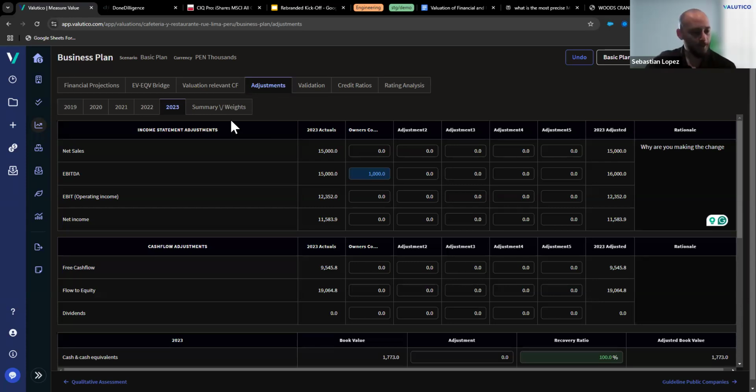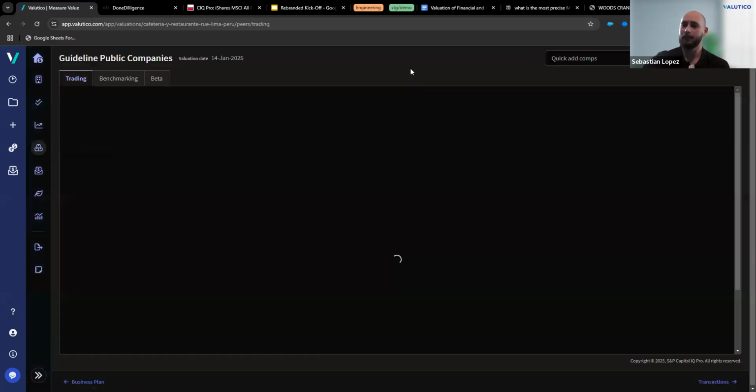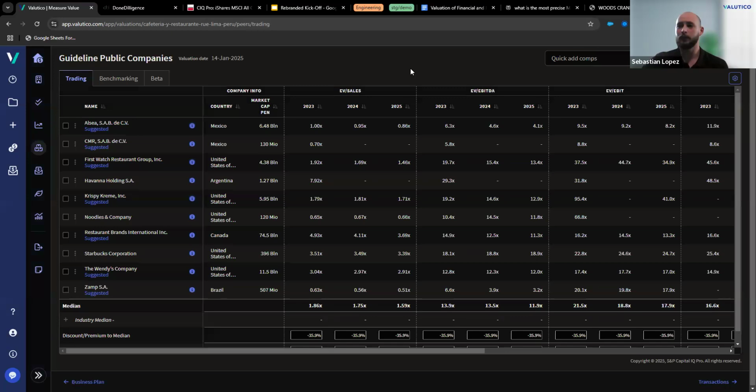Okay. Now, that being said, I think there's nothing new to review here in this step of the process. So now we're going to go to the next step, which is the selection, where we have one new update. It's not a huge update like this one or a new tool, but it is for sure an update that will bring a lot of value to you in your search for comparables.